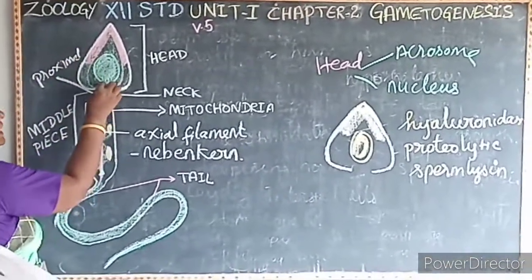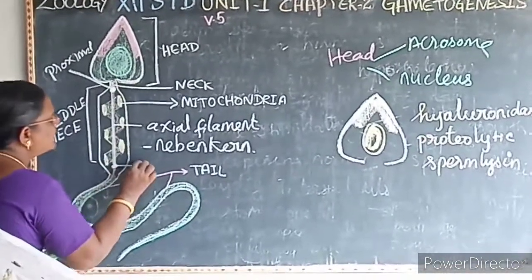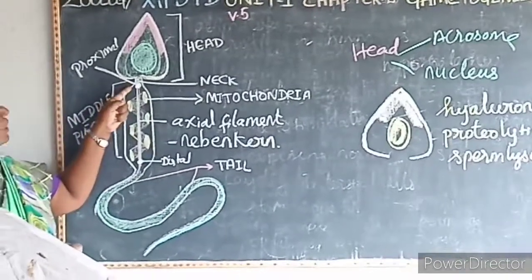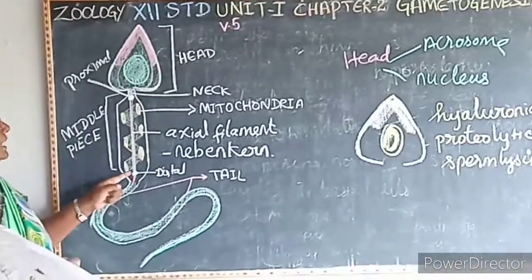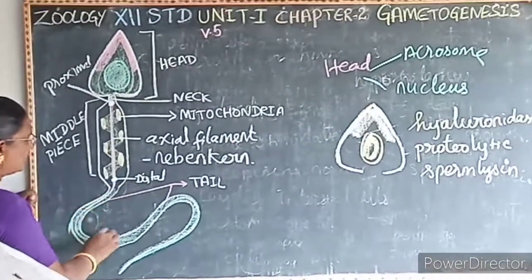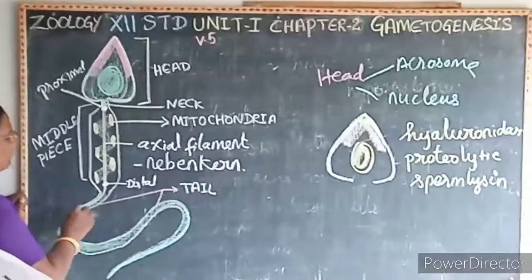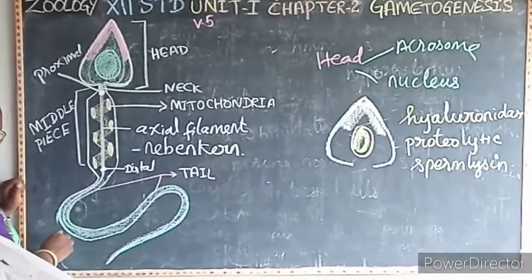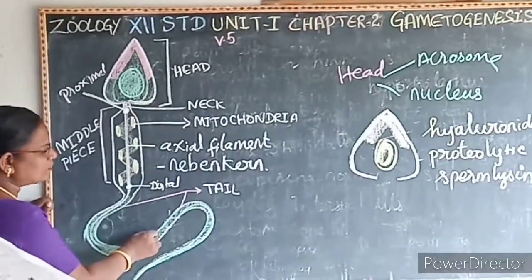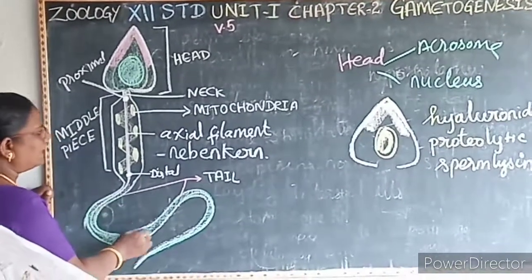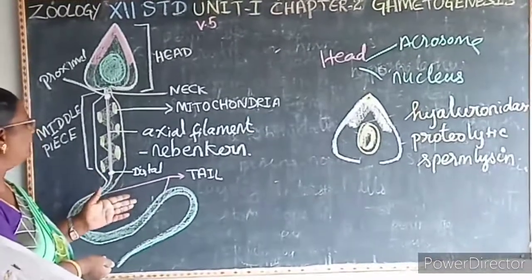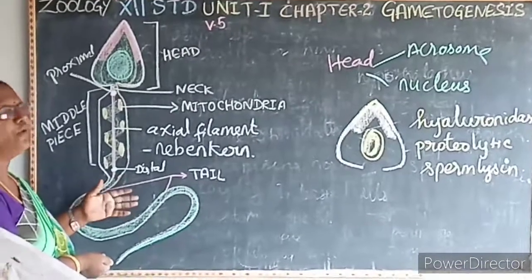It presents towards a nucleus, and the other one is a distal centriole. The middle piece contains two centrioles: one is a proximal centriole and the second one is a distal centriole. So here this axial filament gives rise to the tail, which is covered by the protoplasmic sheath. See the tail, it is very long, it is the longest part of the sperm. It is slender and tapering. The flagellated or beating movement of the tail helps the sperm to move forward.